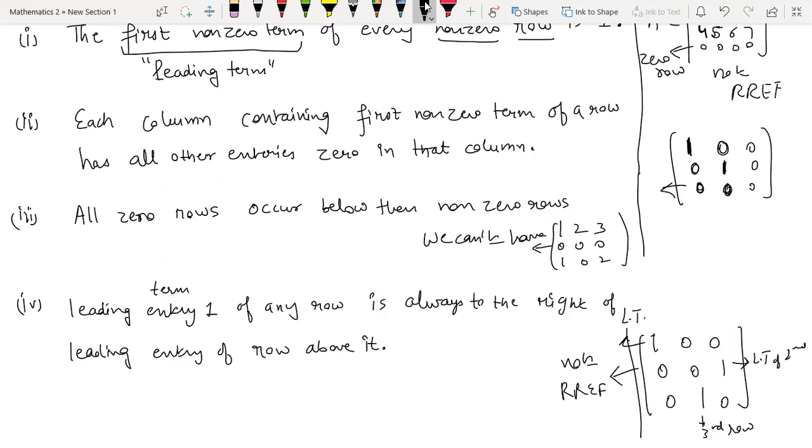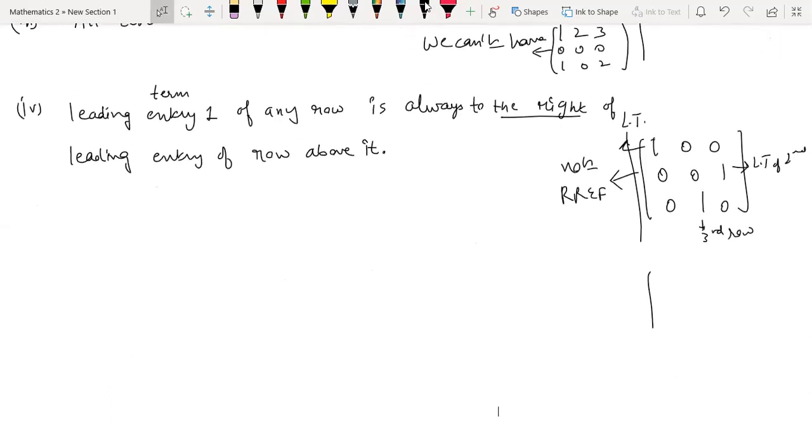What do you mean by to the right? It means column wise. If the leading entry of the second row appears in the third column, then the leading entry of the third row cannot appear in the second column. The column index of that should always be greater than that, right? So the accurate form for this particular example will be 1 0 0, 0 1 0, 0 0 1.